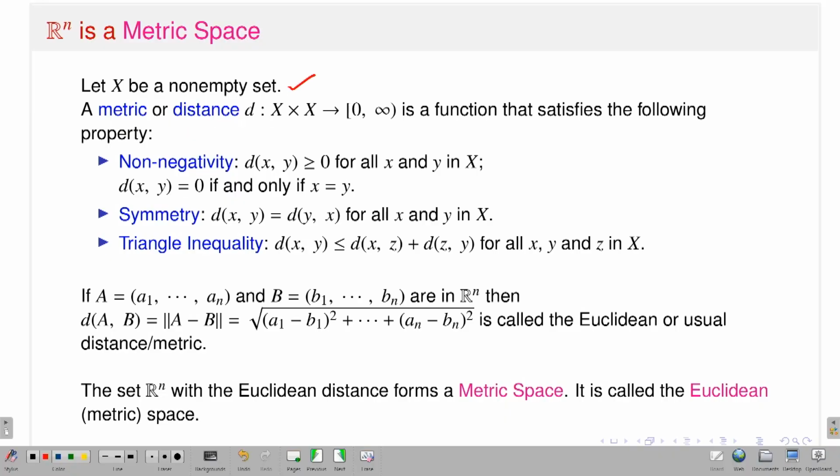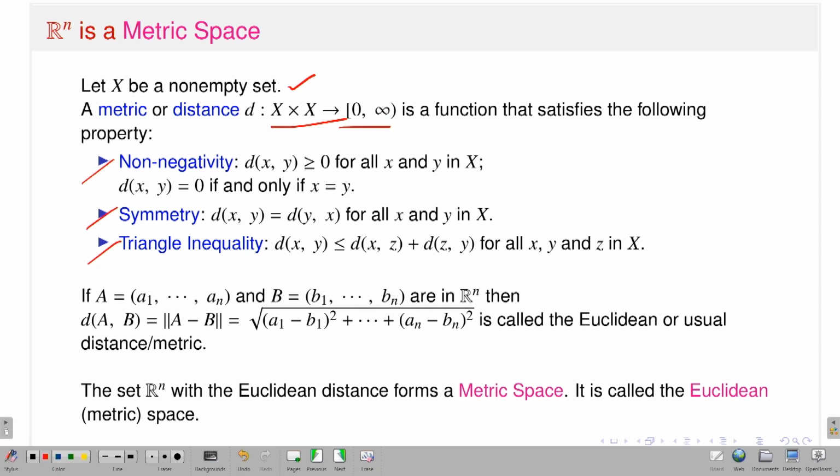Now you can ask, what do I mean by metric space? Let me talk a little bit about the definition of a metric space. Let X be a non-empty set. A metric or distance d from X cross X to the non-negative real line, that means the interval [0, infinity), is a function which satisfies the following three properties: first is non-negativity, second is symmetry, and third is the triangle inequality.